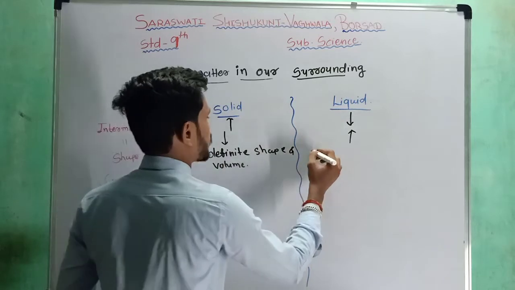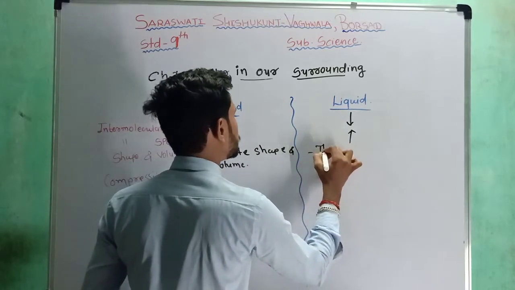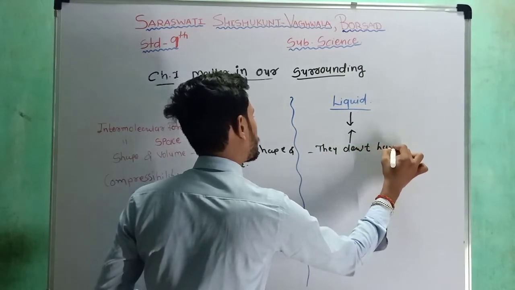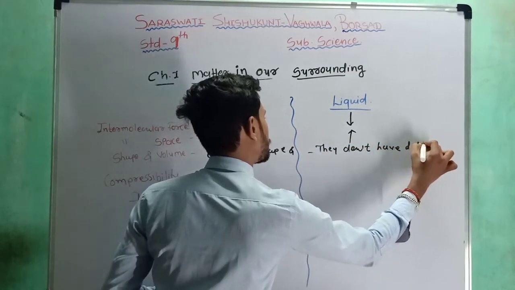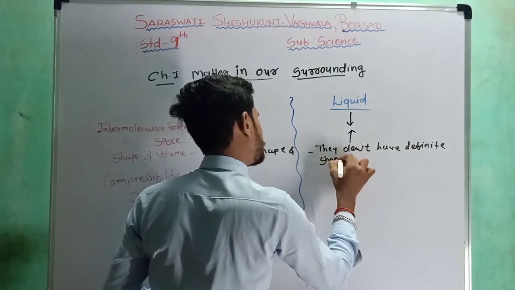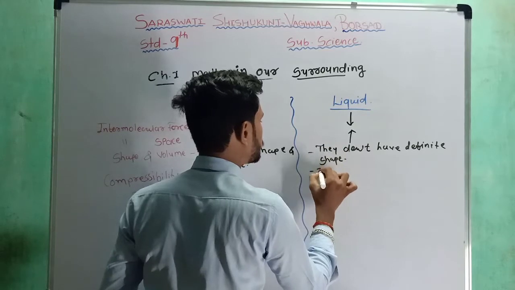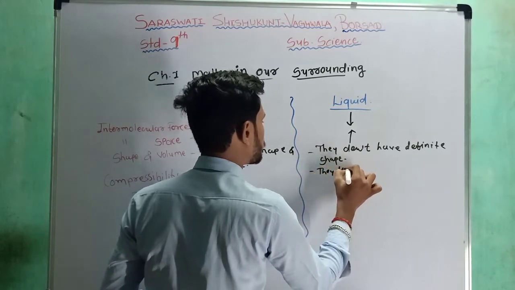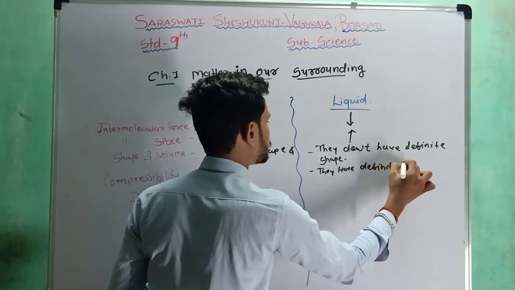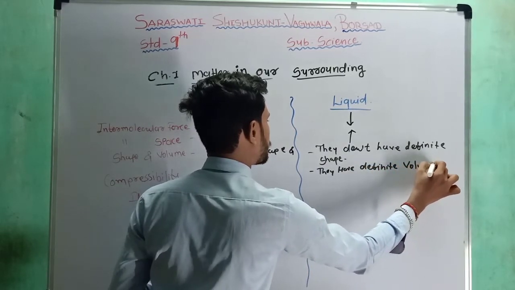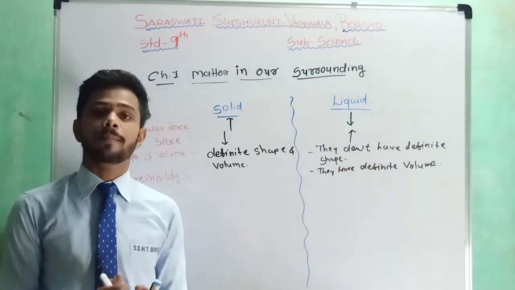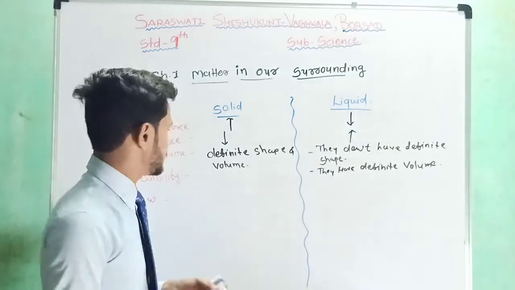If you are talking about the liquid, it doesn't have a definite shape, but it has a definite volume, and due to that definite volume it can occupy some space.